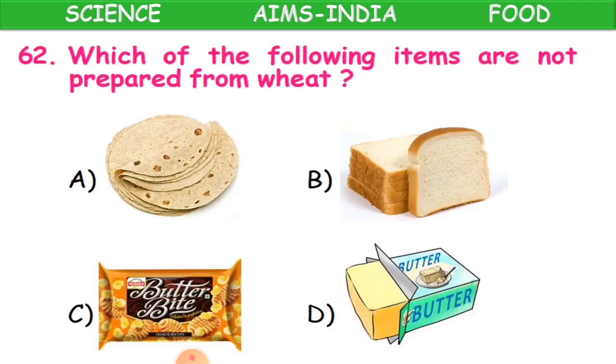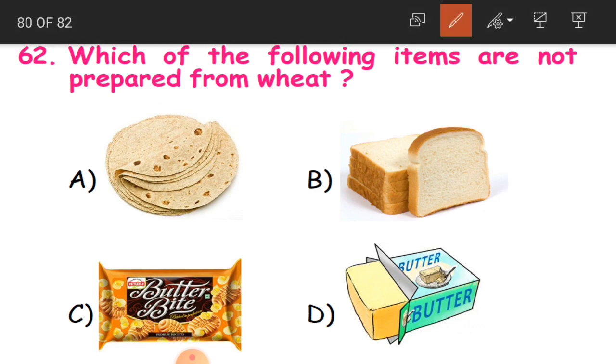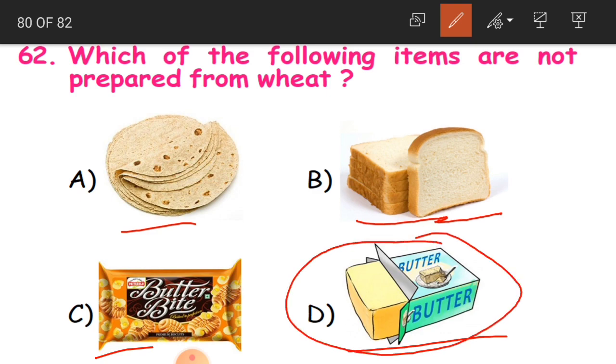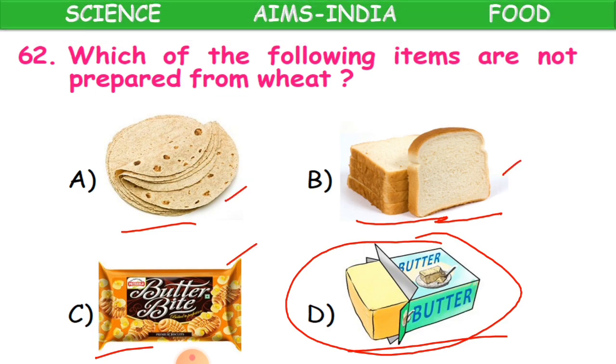Clear, children? Now, which of the following items are not prepared from wheat? See, here you have got 4 food items, children. From that, one item is not prepared from wheat. What is that? Roti, bread, biscuits or butter. And the answer is butter. Butter is from milk, whereas biscuits, rotis and bread are made of wheat.